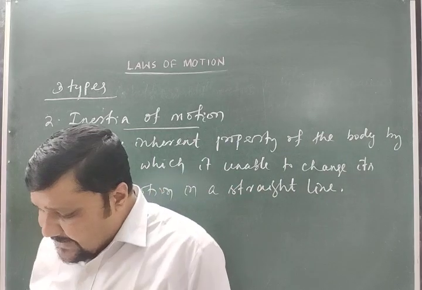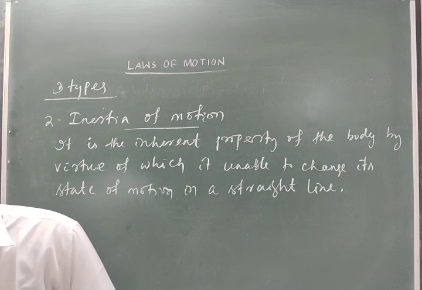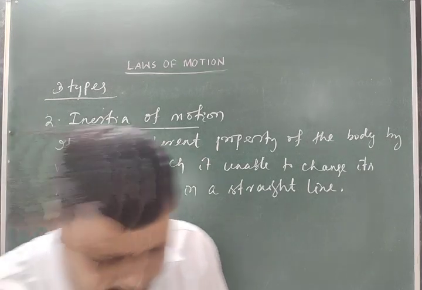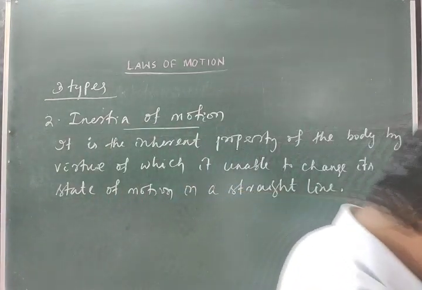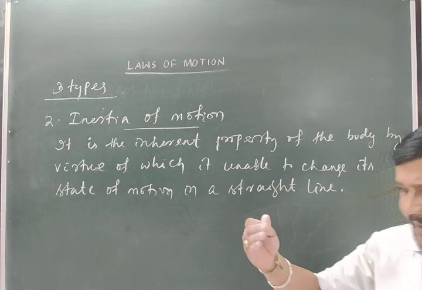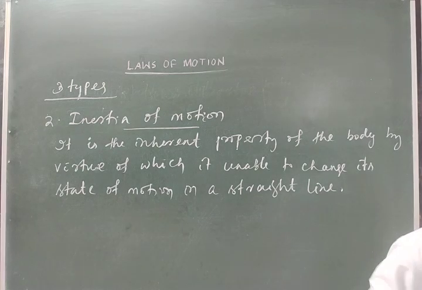Similarly, another example we can cite here: an athlete runs for some distance before taking a long jump. Before taking the long jump, we run for a certain distance, then we jump. Why?